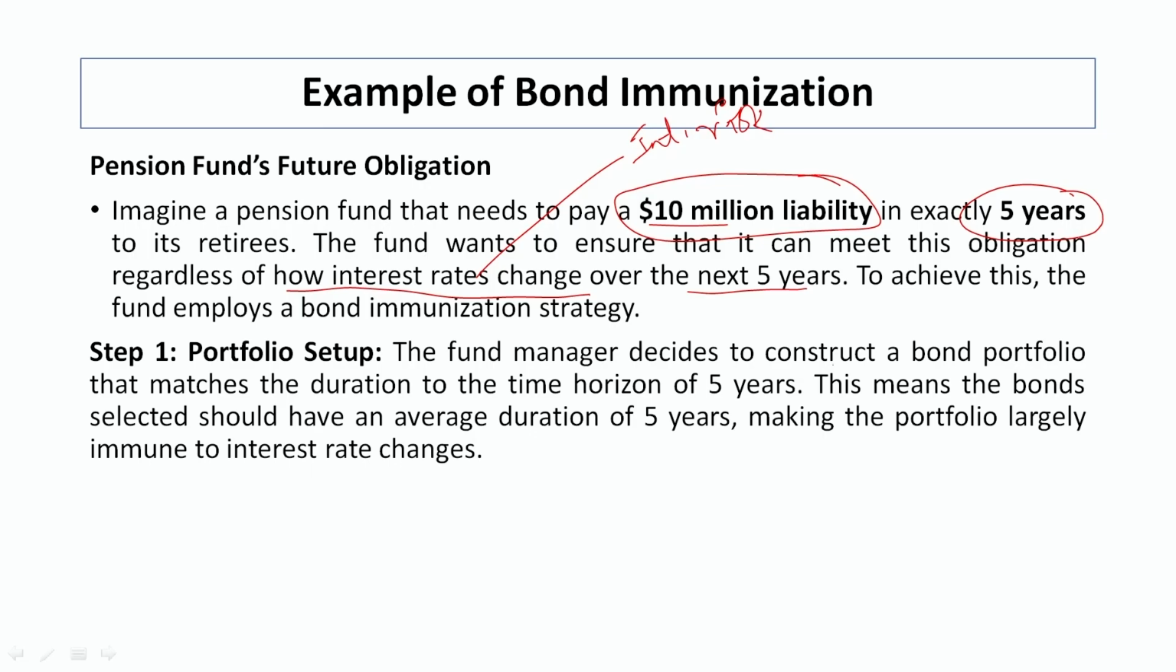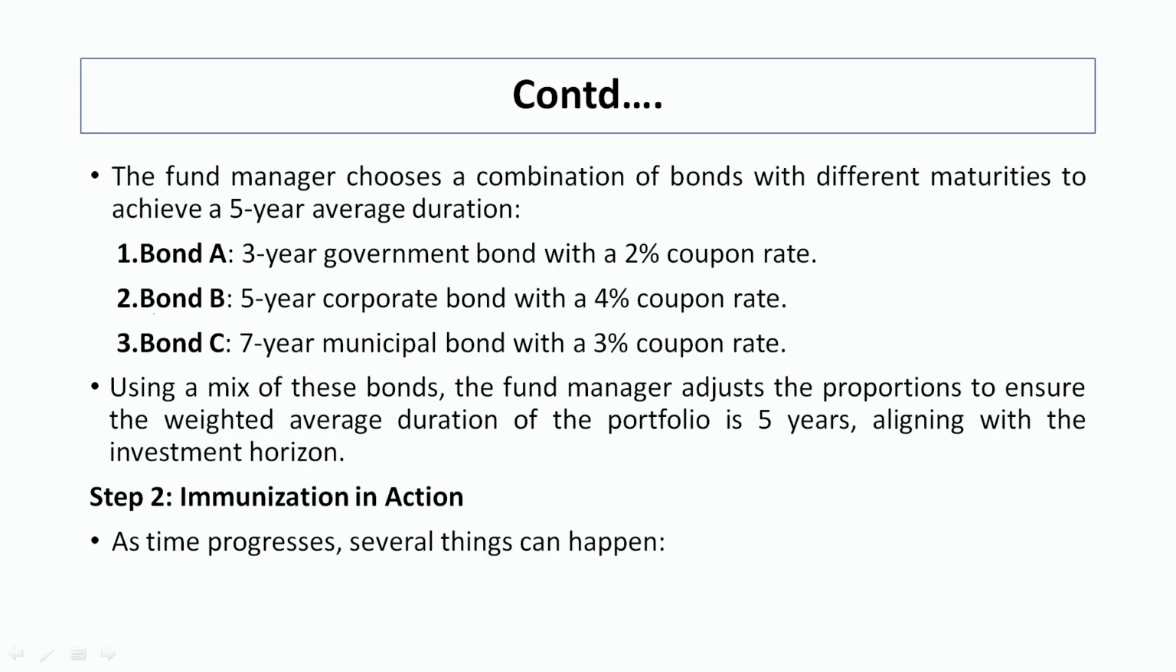The fund managers decide to construct a bond portfolio. This should match the duration of the time period, that is 5 years. This means the bonds selected should have an average duration of 5 years, making the portfolio largely immune to interest rate changes. Now, what has it done? It has selected 3 bonds, bond A, bond B, bond C. Bond A is a 3-year government bond with 2% coupon rate, bond B is a 5-year corporate bond with 4% coupon rate, and bond C is a 7-year municipal bond with 3% coupon rate.